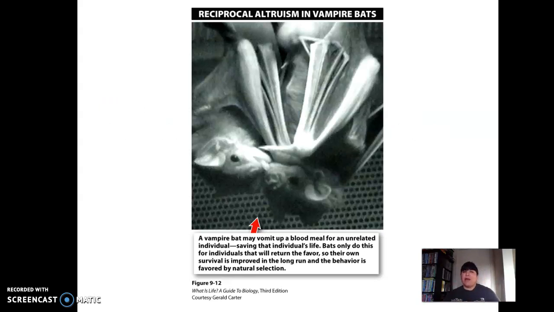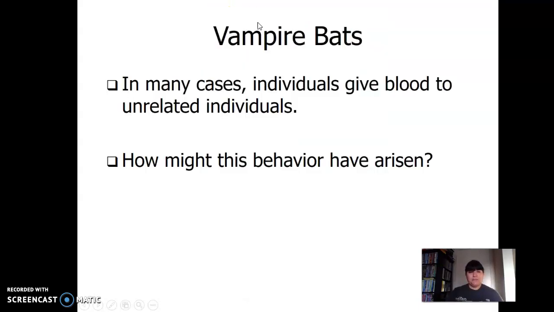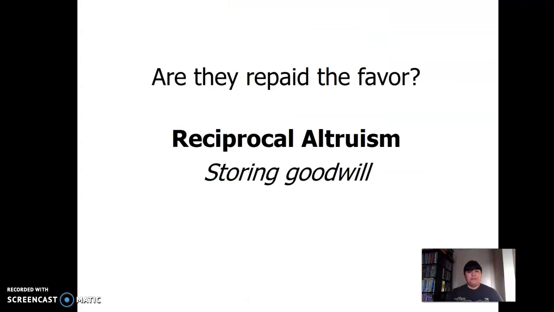So we see this in vampire bats. Ooh, how interesting, yeah? It says, okay, this sounds disgusting, but here we go. A vampire bat may vomit a blood meal for an unrelated individual, saving that individual's life. Bats only do this for individuals that will return the favor. So their own survival is improved in the long run and the behavior is favored by natural selection. By the way, the bats will remember who reciprocates and who doesn't, and then they'll help those who reciprocate. So it's reciprocal altruism. All right.